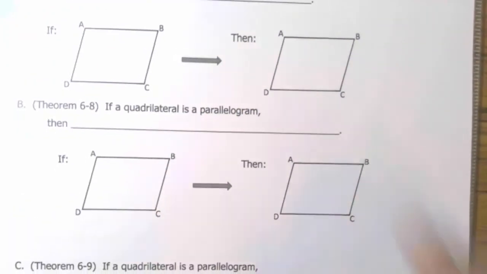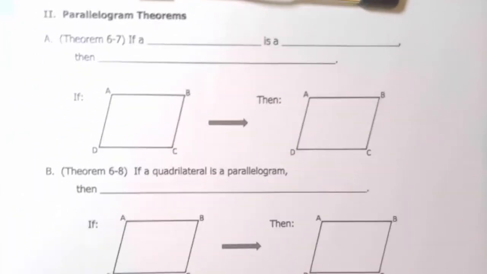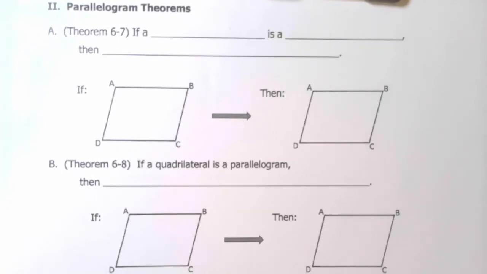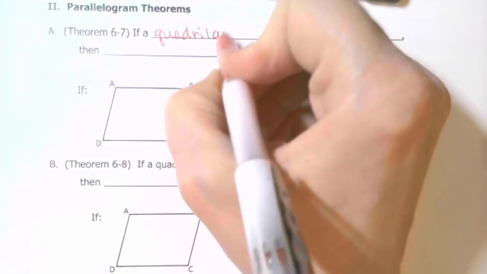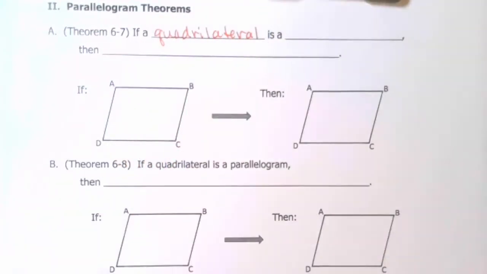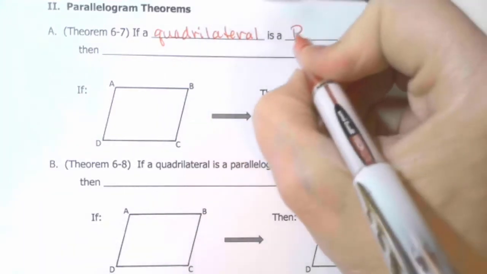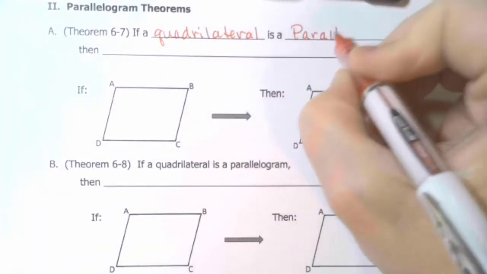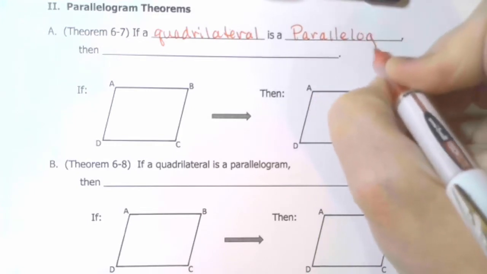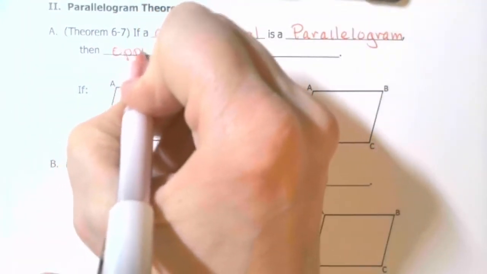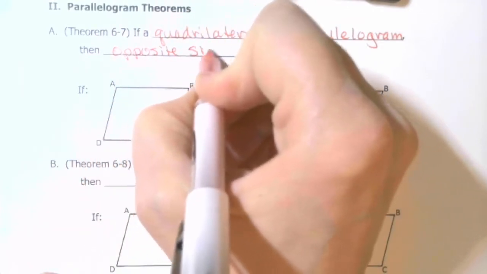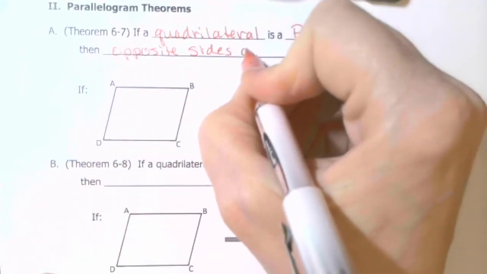All right, flip the page. Let's get into some of our theorems. And we have a whole set of them, but they're really pretty easy to understand. Pretty convenient. All right, Theorem 6-7. If a quadrilateral, that would be a four-sided figure, is a parallelogram, then opposite sides are congruent.